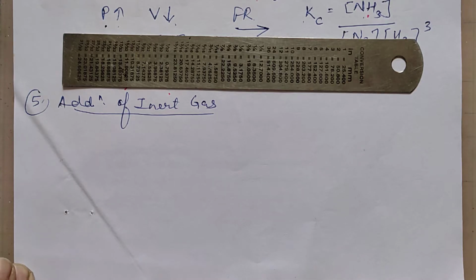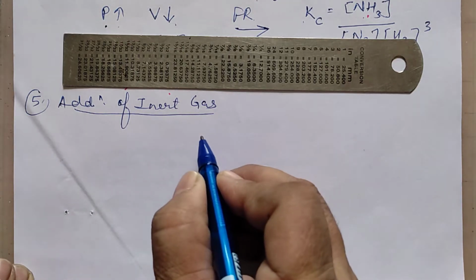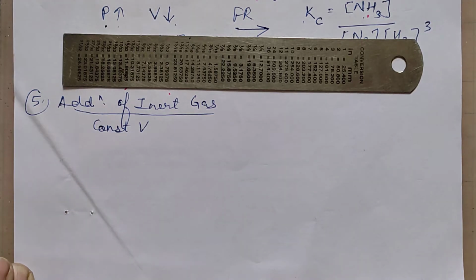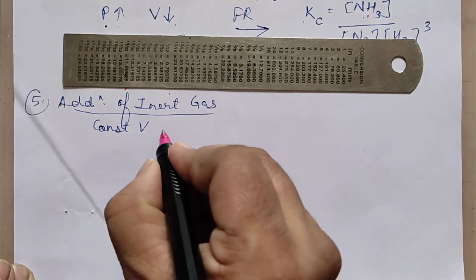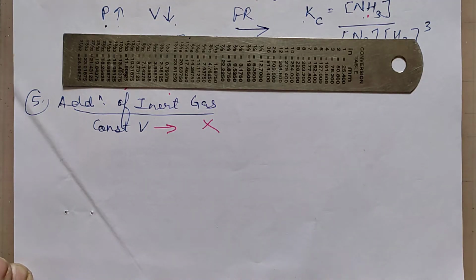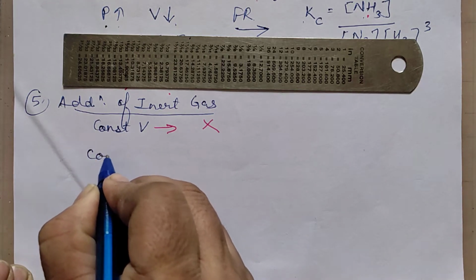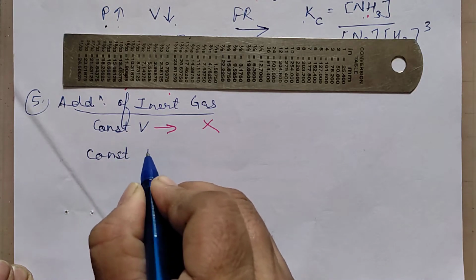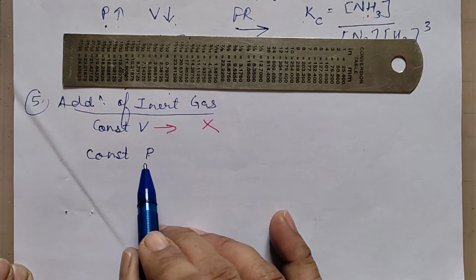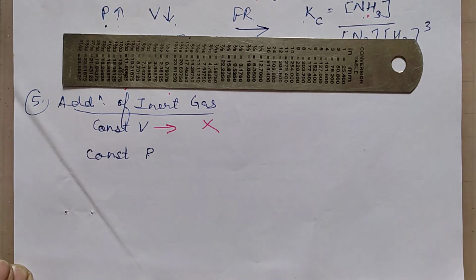Now let us consider the next factor, that is addition of inert gas. Now addition of inert gas, if it is done at constant volume, then there is no effect on the equilibrium. It's not going to affect it. Now the next case is if we are adding the inert gas at constant pressure. If we are adding at constant pressure, then it will be affecting.